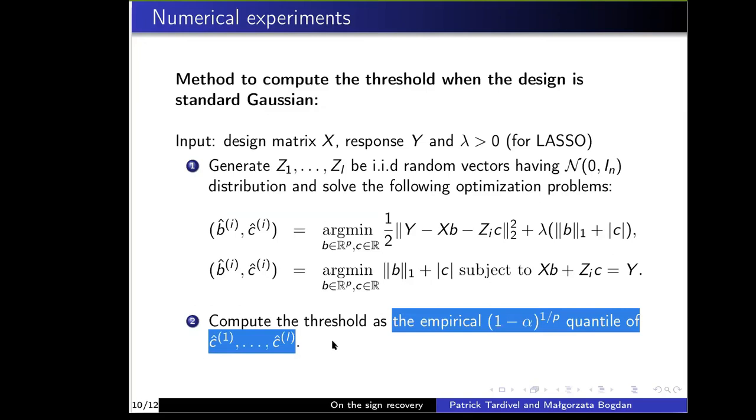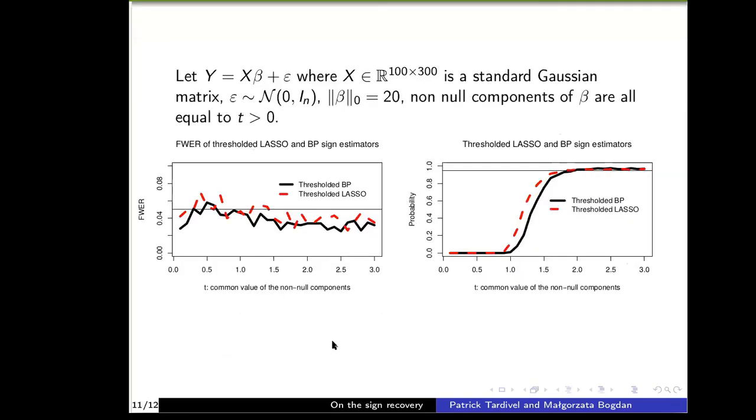So to conclude, I'm going to give additional numerical experiments. Here Y is the response of a linear Gaussian regression model. X is a fixed matrix generated according to a standard Gaussian distribution. Epsilon is a standard noise, and beta has exactly 20 non-null components.